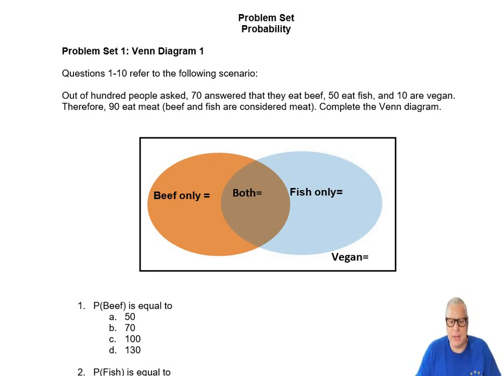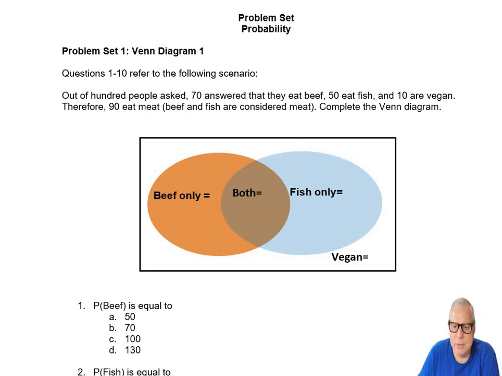Okay, let's review again the various probability concepts, and let's start with the Venn diagram. So there are 10 questions. Out of 100 people asked, 70 answered that they eat beef, 50 eat fish, and 10 are vegan. Vegan means they don't eat beef or fish. Beef and fish are considered meat. So now we have to fill out that Venn diagram.